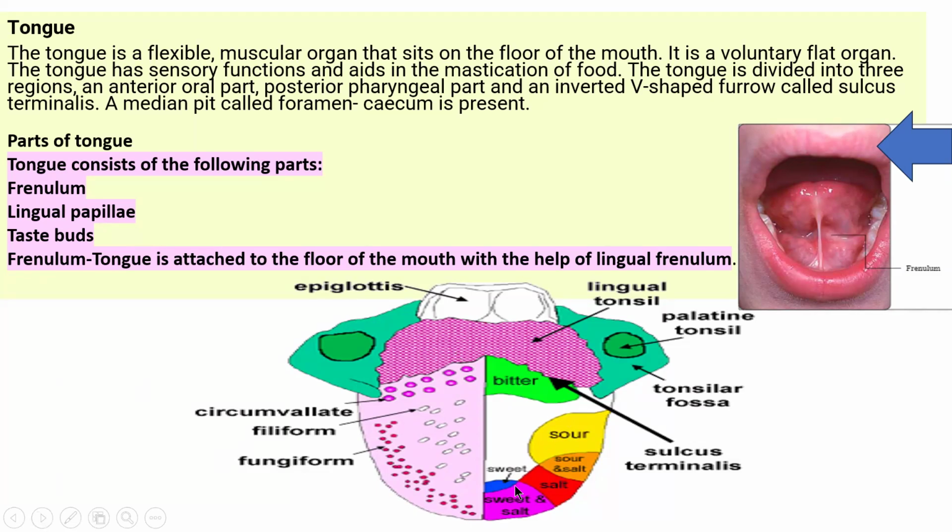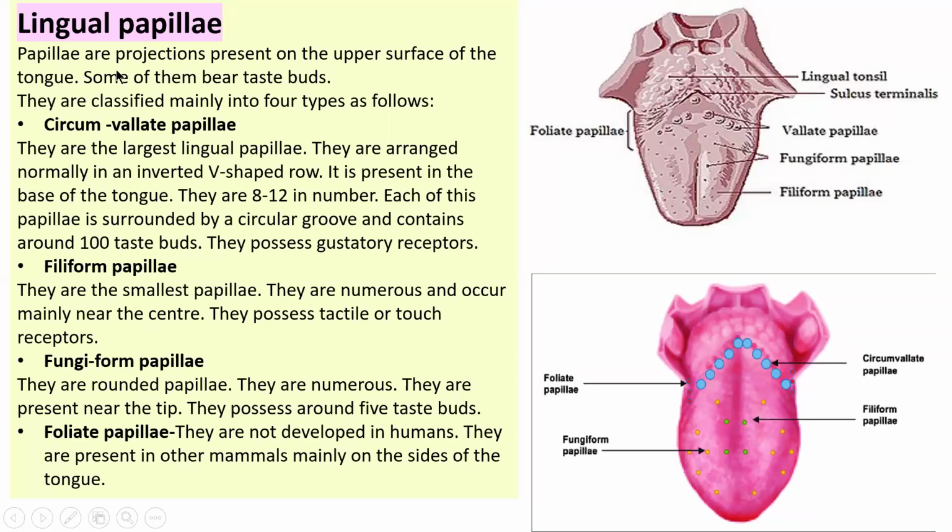The taste buds are visible here: sweet, salt, sour, bitter, etc. Lingual papillae are projections present on the upper surface of the tongue. Some of them bear taste buds.